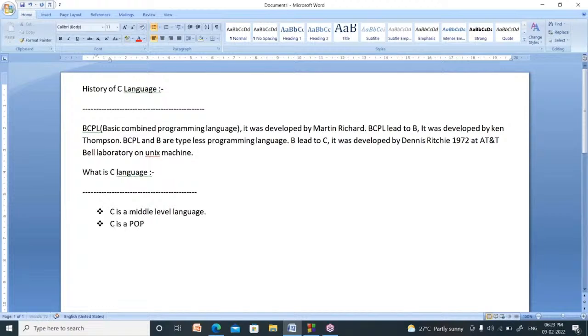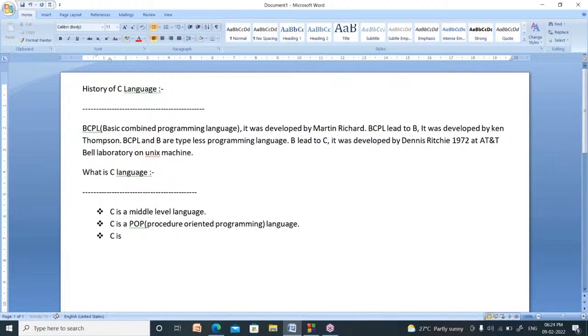C is a POP language. What is the meaning of POP? Procedure oriented programming language. POP stands for procedure oriented programming language. Why is it called that? In C language we don't give importance to data, we give importance to functions. Functions are nothing but procedures. So it is called a procedure oriented programming language.